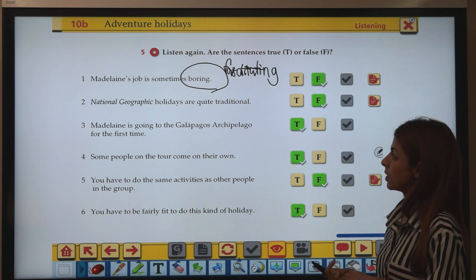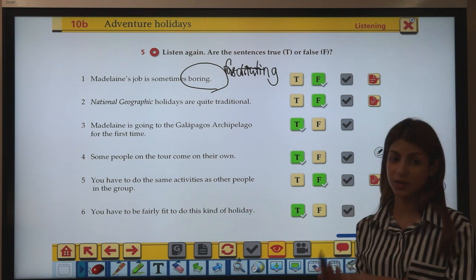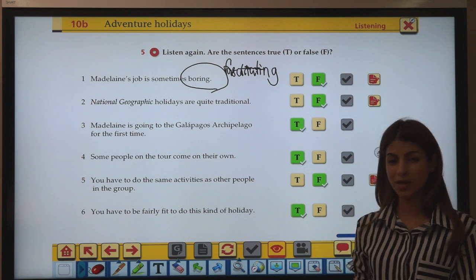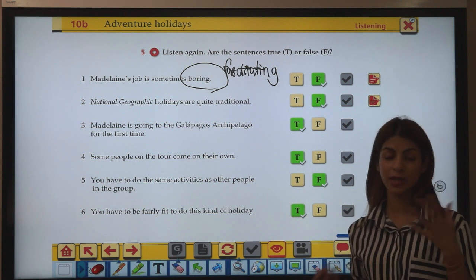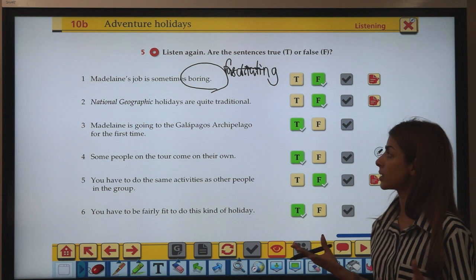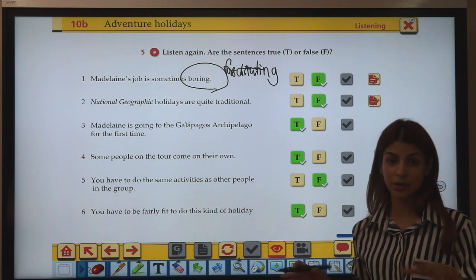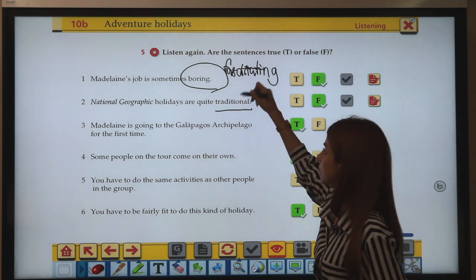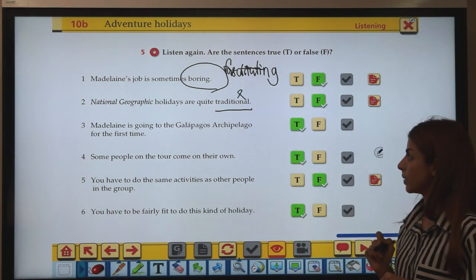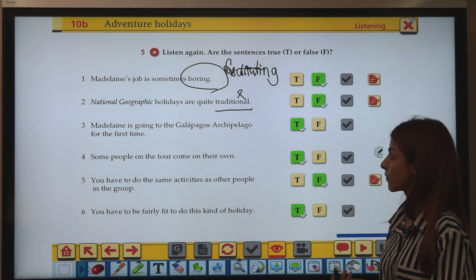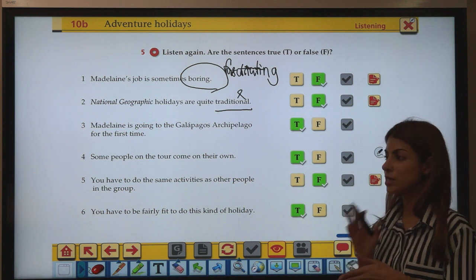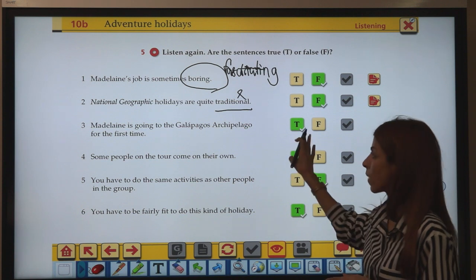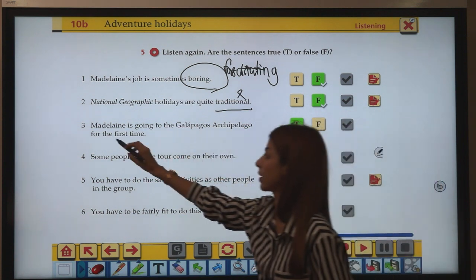Second one, National Geographic holidays are quite traditional. In this sense, traditional means going to the beach, relaxing, staying at a luxurious hotel. But National Geographic holidays are actually very different, right? So this would be false. It's not traditional at all. Number 3, Madeline is going to the Galapagos for the first time. Yes. She mentioned that I have never been there before. That's why it's her first time being there.